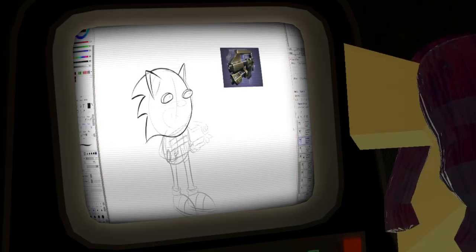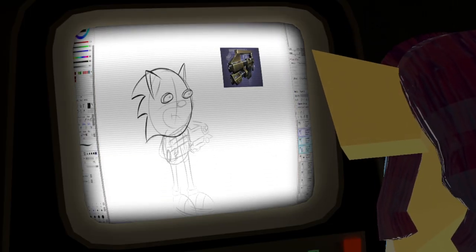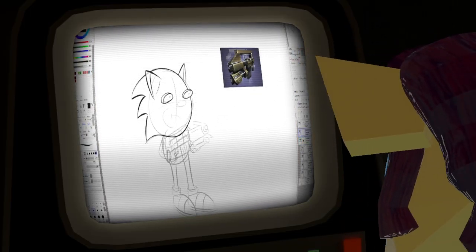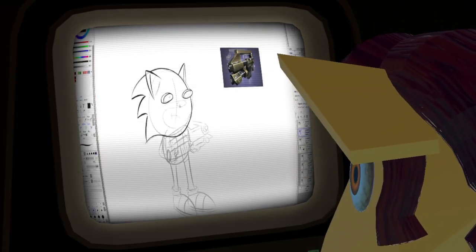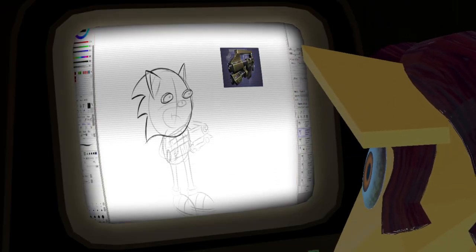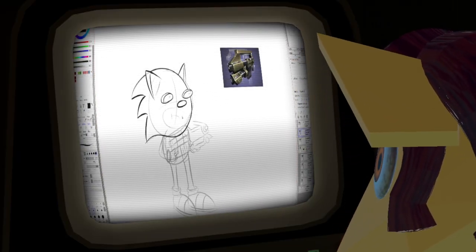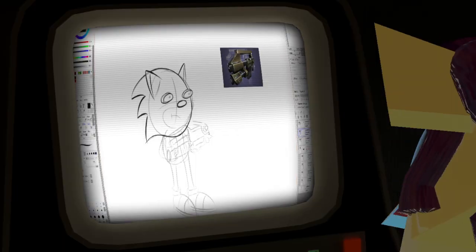Okay. I'm just gonna merge these, I guess. Alright. Make a new one. That was the best oval I've ever drawn.